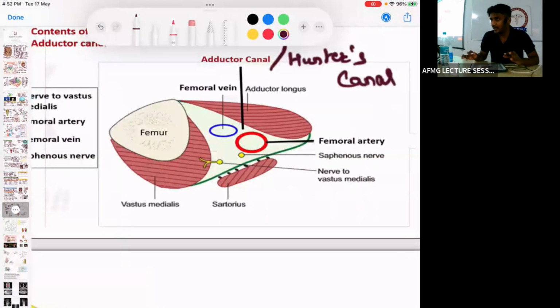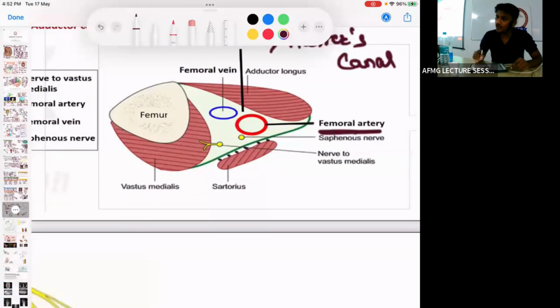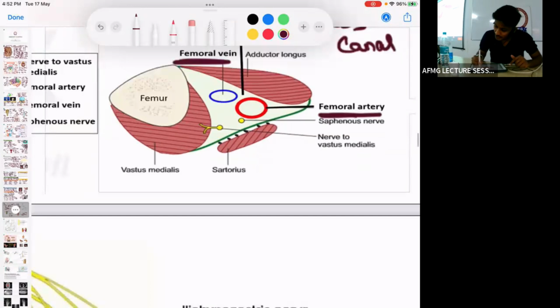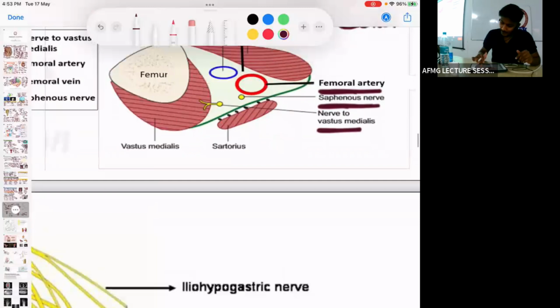What are the contents of the adductor canal? It is on the medial aspect of the thigh. ठीक है? So the contents of the adductor canal: first is the femoral artery, then the femoral vein. Which nerve? Saphenous nerve. And again one nerve to vastus medialis. Vastus medialis is one part of which muscle? Quadriceps femoris. Quadriceps femoris has 4 parts: vastus medialis, vastus lateralis, vastus intermedius, and the rectus femoris. Anterior compartment leg की muscle है, याद रखो यार, important है, ठीक है?